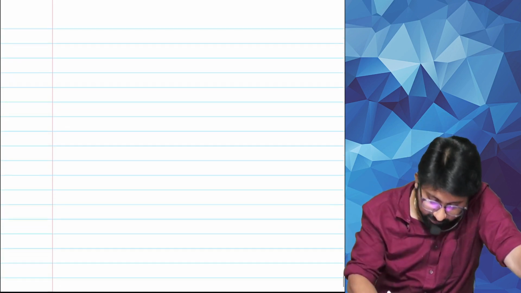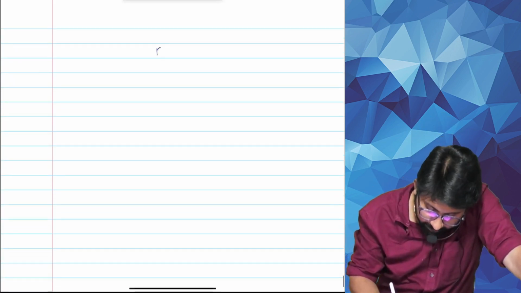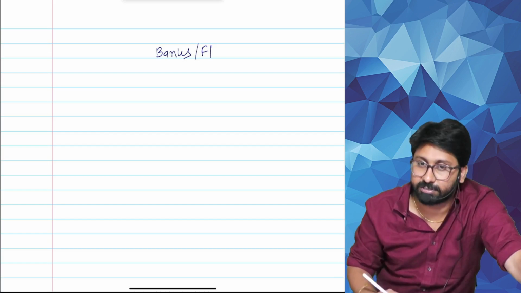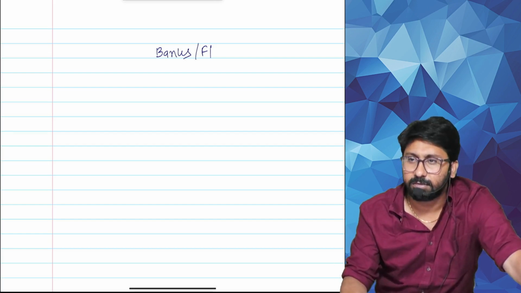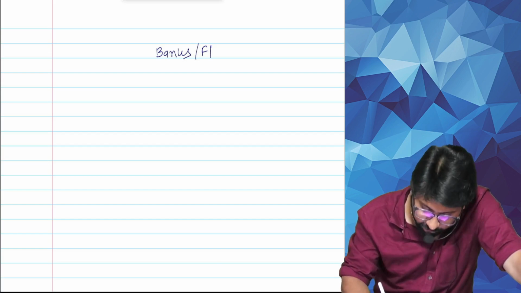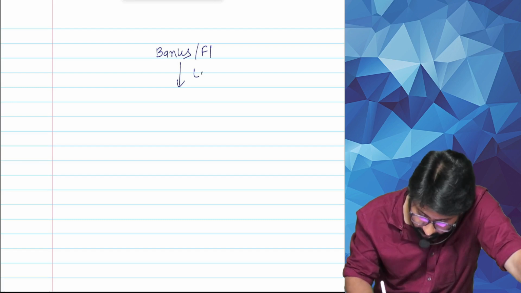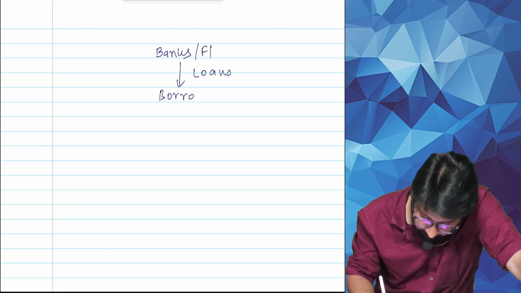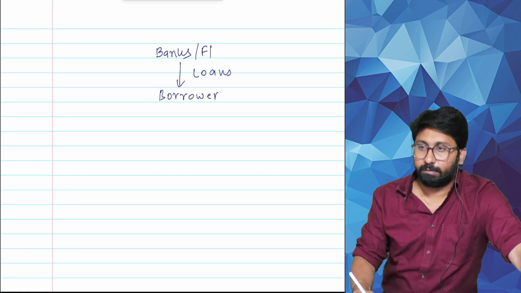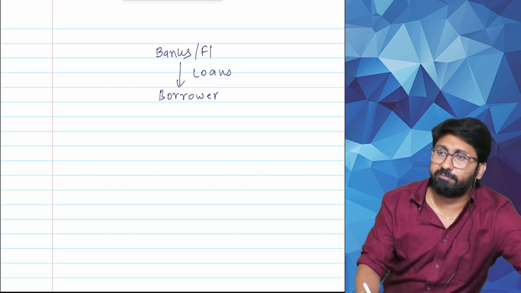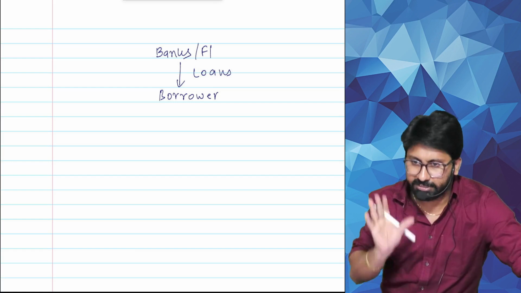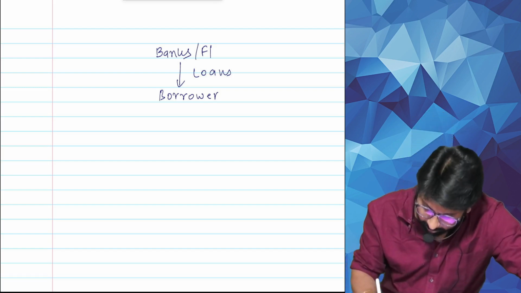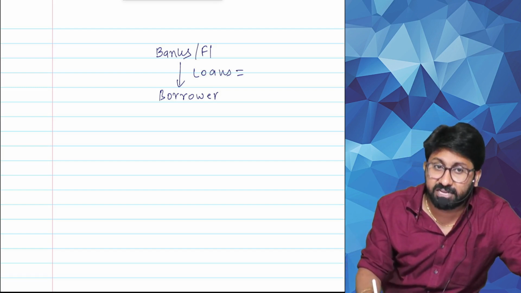First, banks or financial institutions, please listen, banks or financial institutions will give loans to the borrower. Because of giving a loan to the borrower, money is blocked. Whose money is blocked? The bank's money is blocked. Loan is a financial asset.